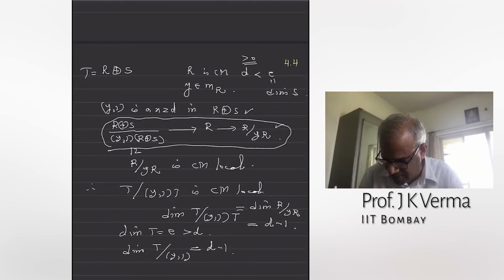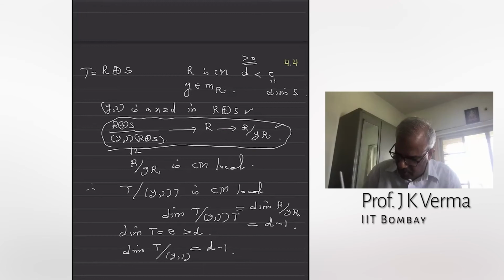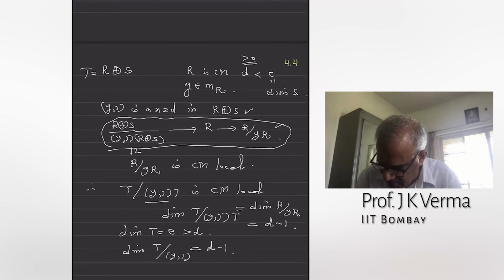So these are two surjective maps, and the kernel is generated by (Y, 1). So T mod this non-zero divisor is the ring R mod YR. R was taken to be a Cohen-Macaulay ring of dimension smaller than the dimension of S, but R mod YR is a Cohen-Macaulay ring.